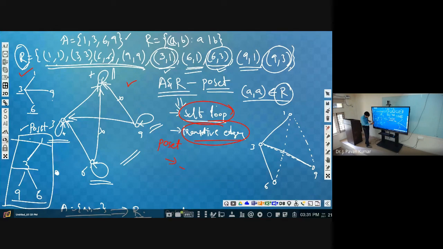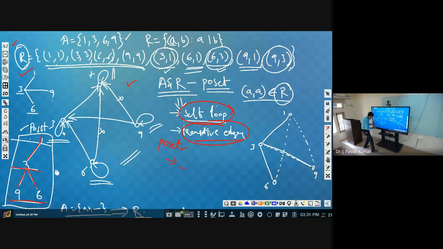If you see, we are having only undirected edges. Why? Because we are maintaining levels. By maintaining levels, we can avoid those directions, so that we will be getting a simplified representation of the relation, especially of the poset.